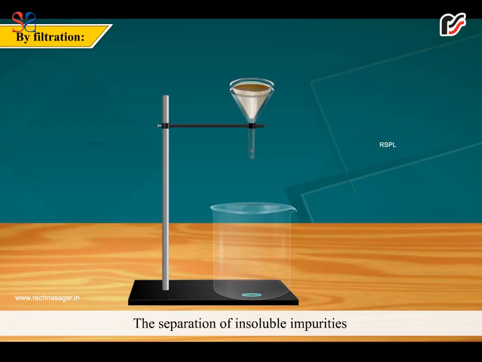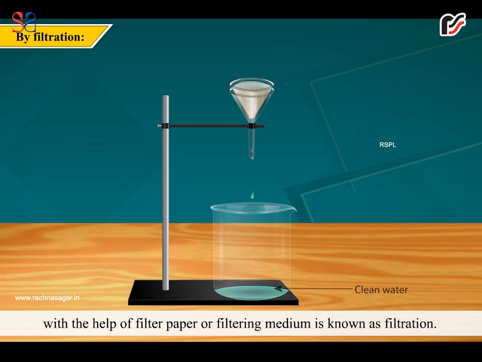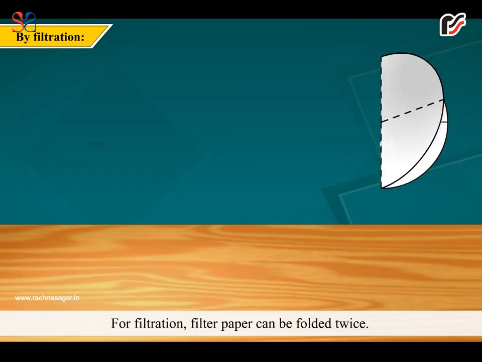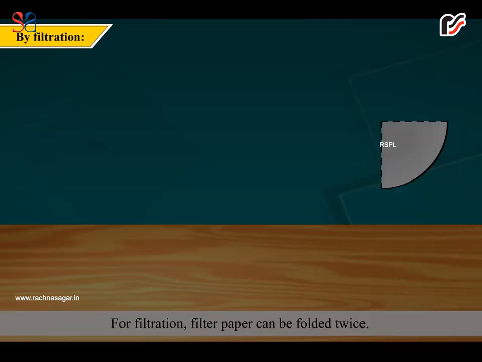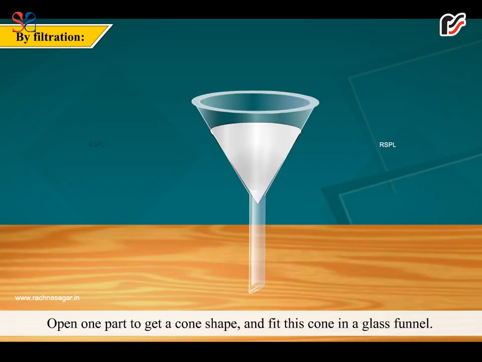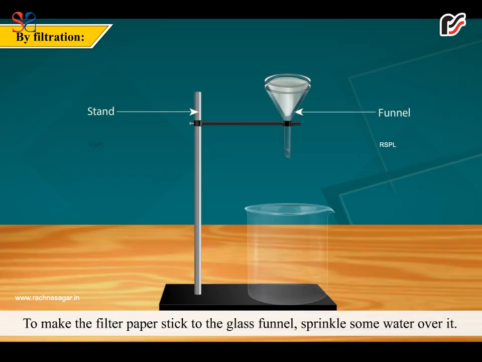By filtration. The separation of insoluble impurities with the help of filter paper or a filtering medium is known as filtration. For filtration, filter paper can be folded twice, one part opened to get a cone shape, and this cone fitted in a glass funnel. To make the filter paper stick to the glass funnel, sprinkle some water over it.